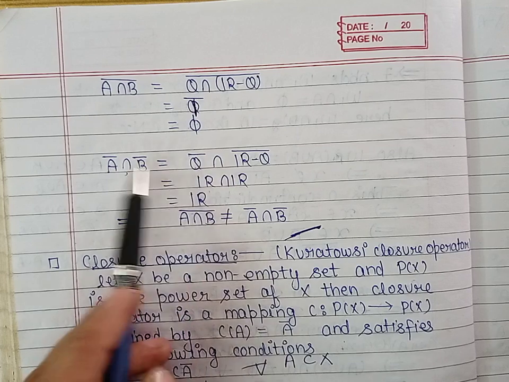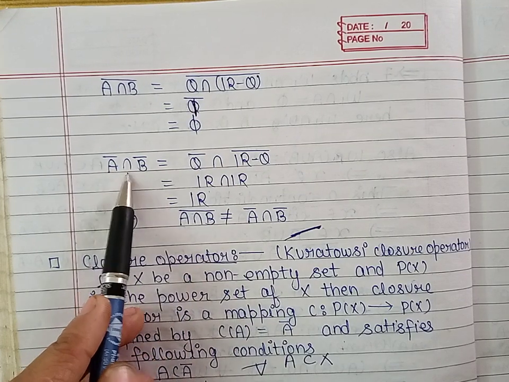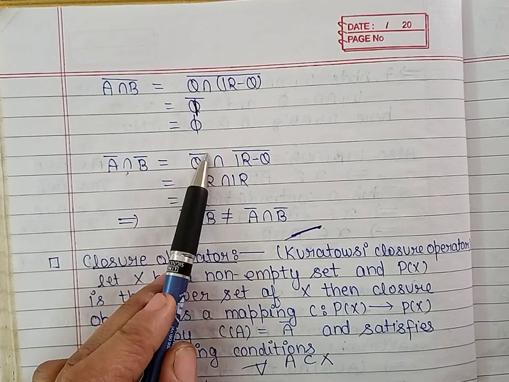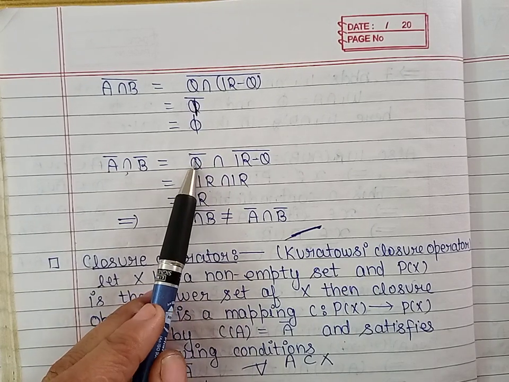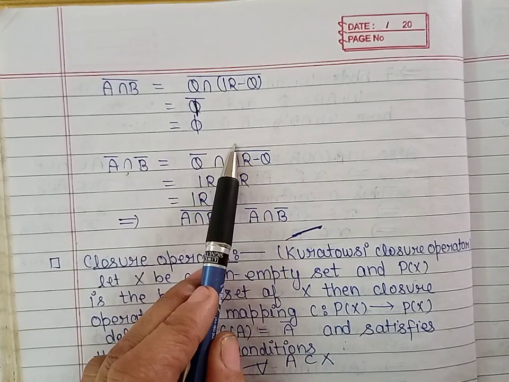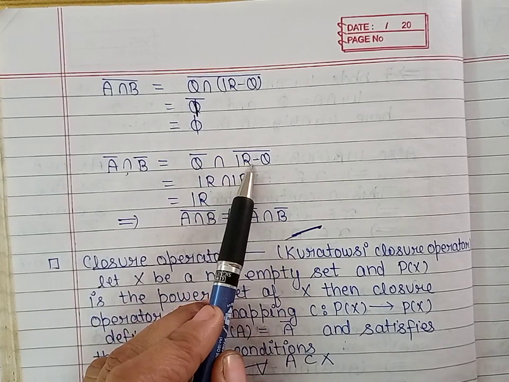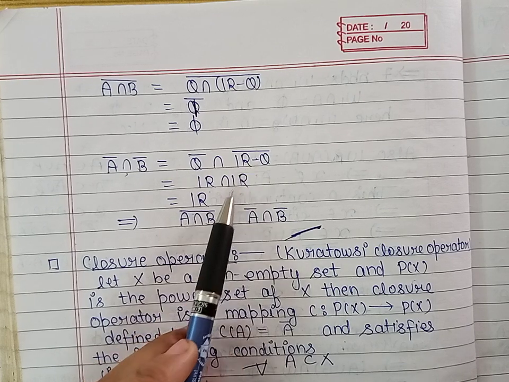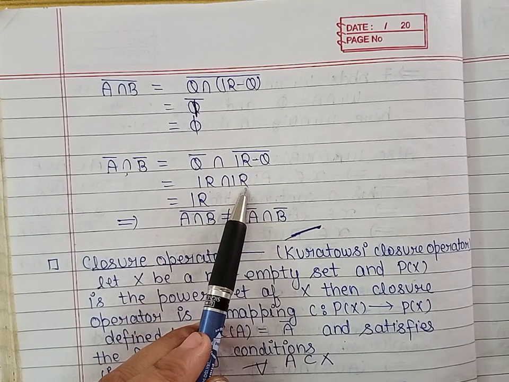Now let us find A closure intersection B closure. Now A closure means closure of set of rational numbers, which is the set of real numbers, and B closure means the closure of set of irrational numbers. The closure of set of irrational numbers, that is also the set of real numbers.